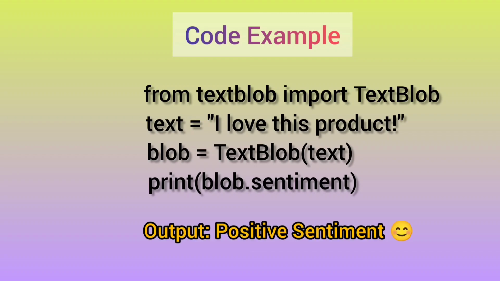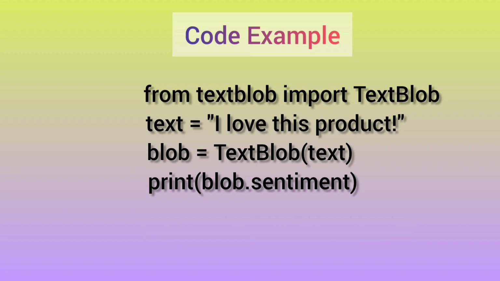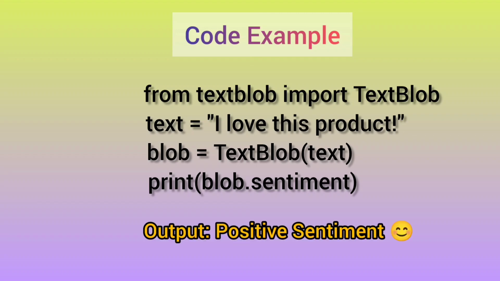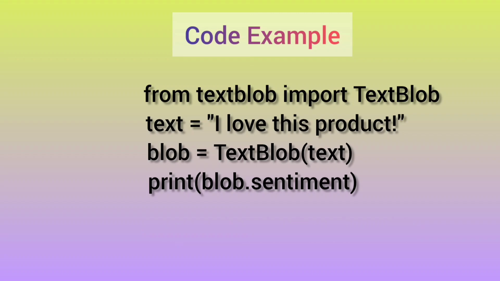The sentiment property of blob provides a sentiment object containing two important values. Polarity ranges from -1 to 1. Subjectivity ranges from 0 to 1. Output: Sentiment(polarity=0.5, subjectivity=0.6). Polarity: +1 is strongly positive, 0 is neutral, -1 is strongly negative. In our case, polarity equals 0.5, which means the sentence has a moderately positive sentiment. Subjectivity: 1 is highly subjective, personal.